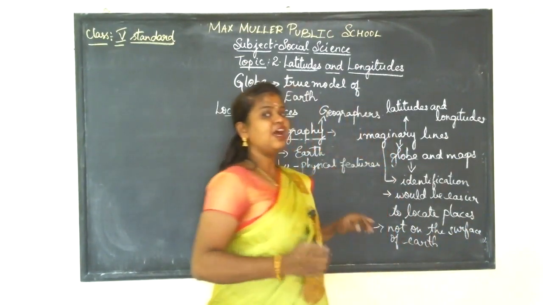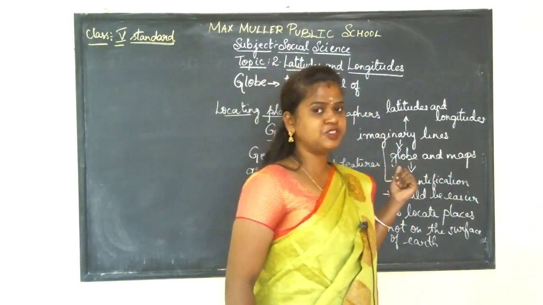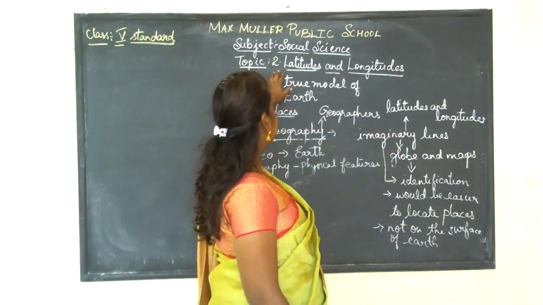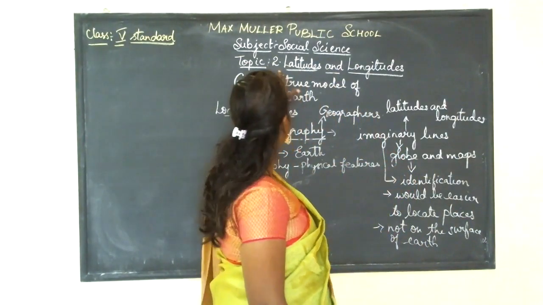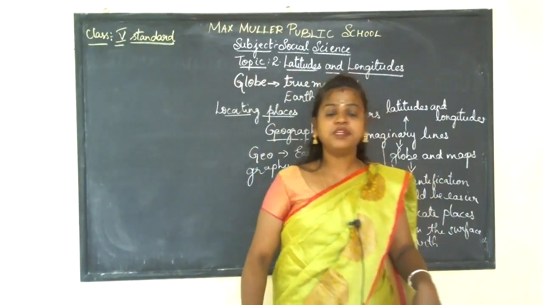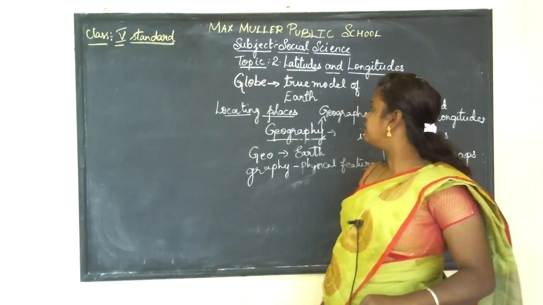So children, I am giving you again the brief information which we introduced about this lesson. Today the lesson is latitudes and longitudes. In latitudes and longitudes, we are going to know about the globe. The meaning of globe is that it is a true model of Earth.